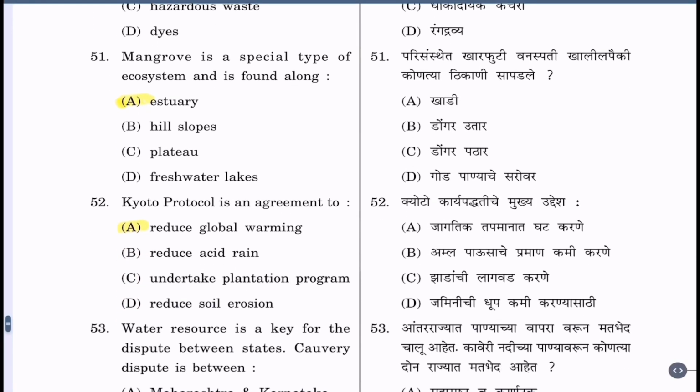Question 51. Mangrove is a special type of ecosystem and is found along A. Estuary, B. Hill slopes, C. Plateau, D. Freshwater lakes. The correct alternative is A. Estuary.